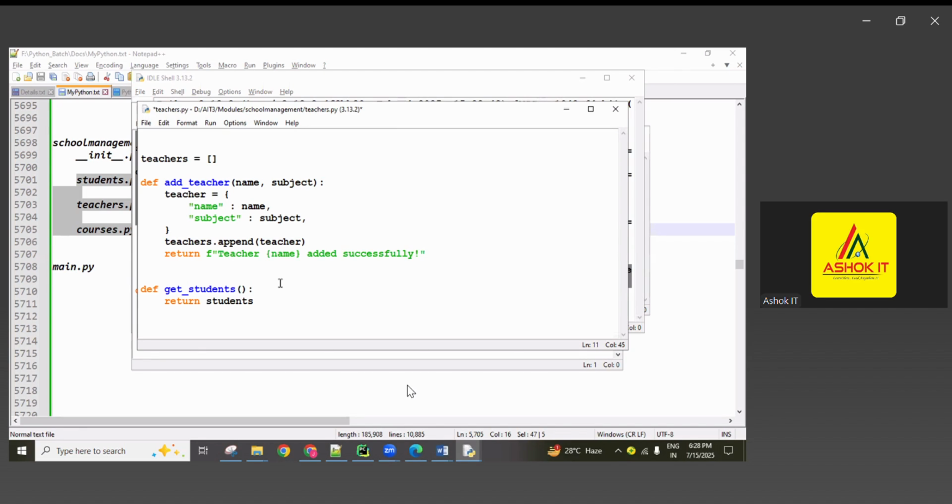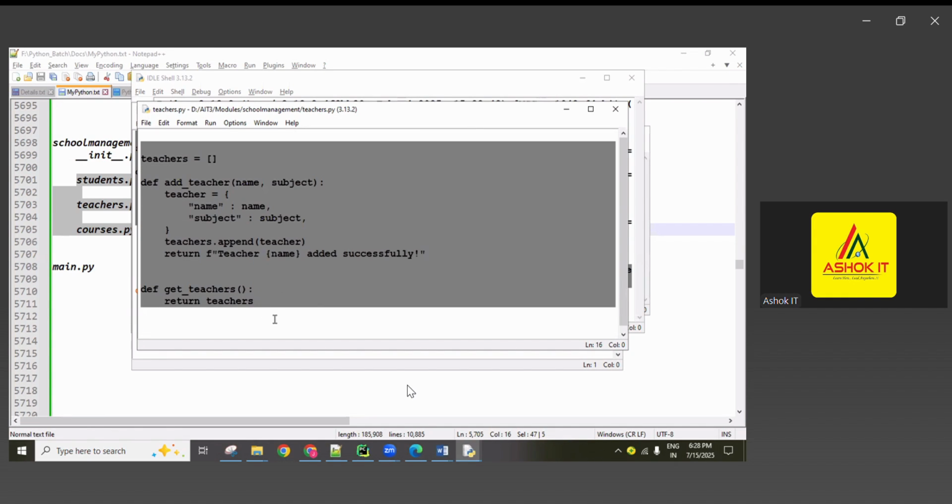Now like that, create one more function for reading the available teachers, same as before, and return teachers. Okay, so this is the teachers module.